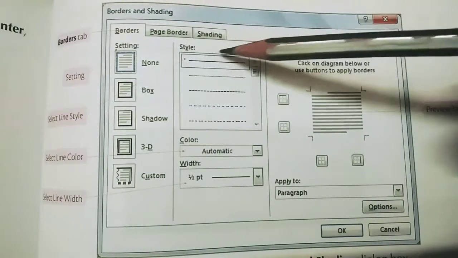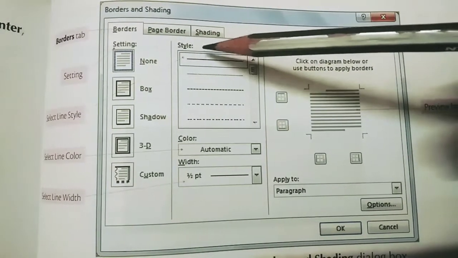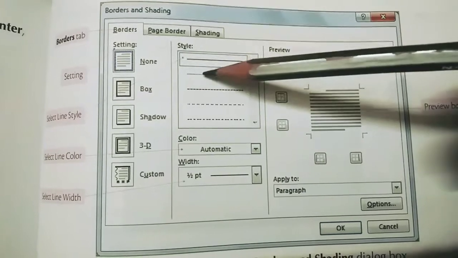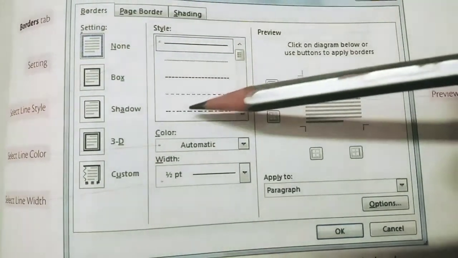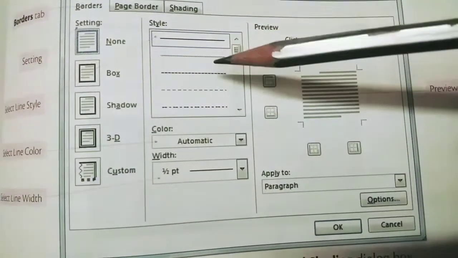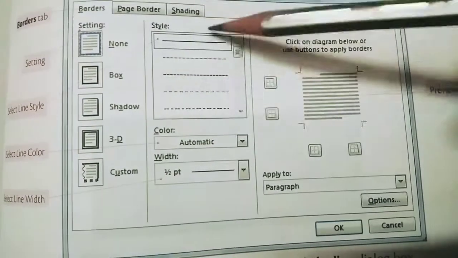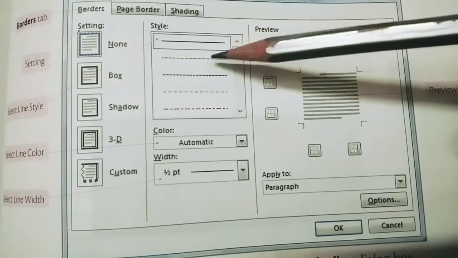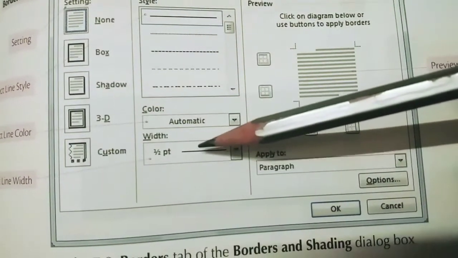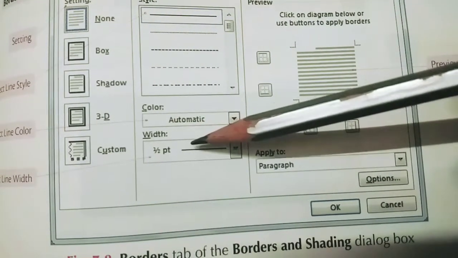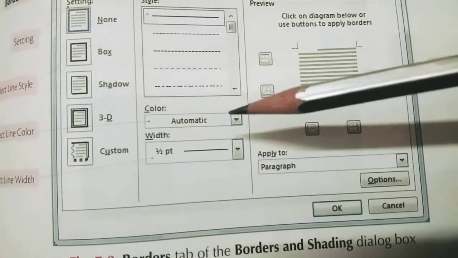What type of line will be there around the border? This is a straight line. These are broken lines, more broken lines. Then this type of line, dotted line, will be there. So you can select the style of your border line. Then you can select the color of your border. Then here you can select the width of the border. Width means thickness of your border line.